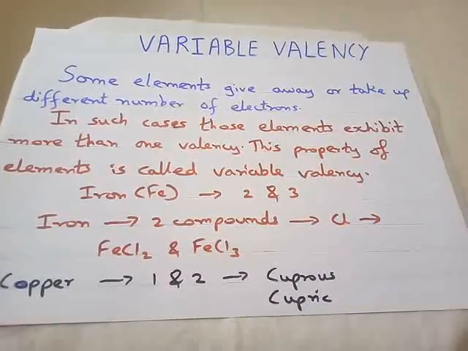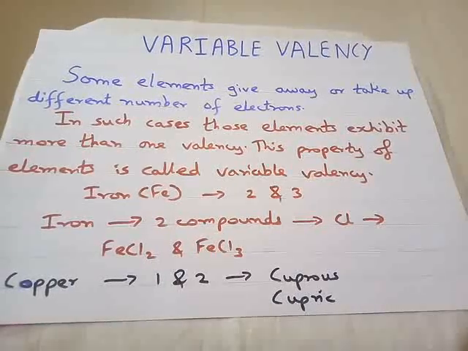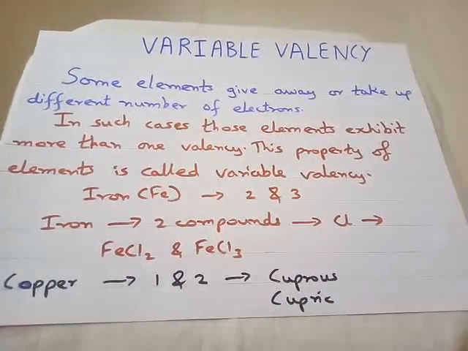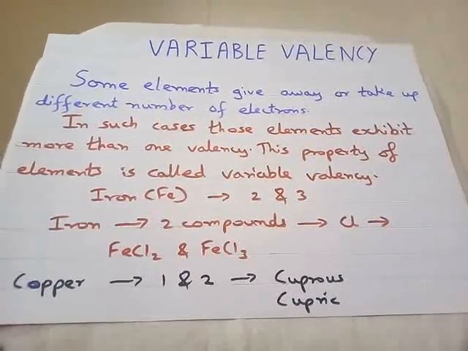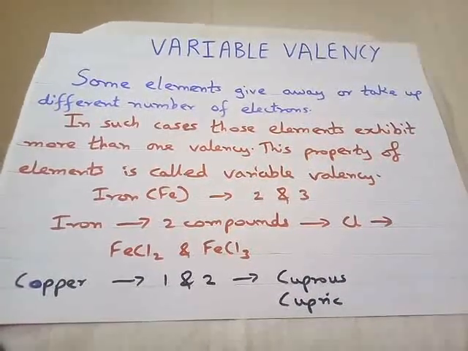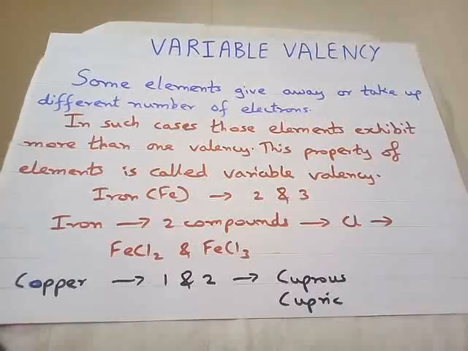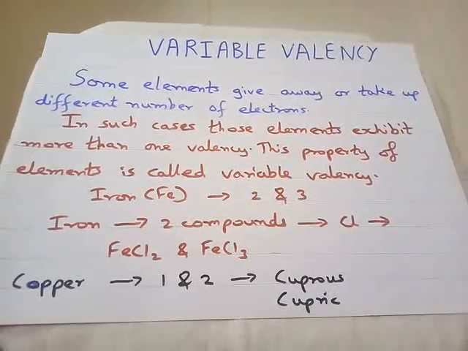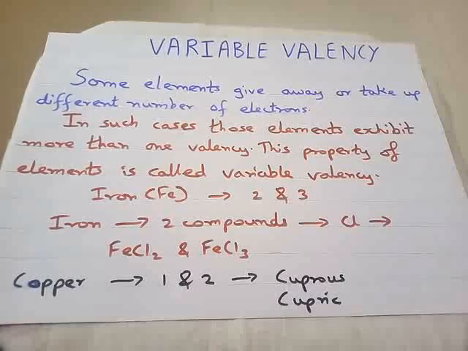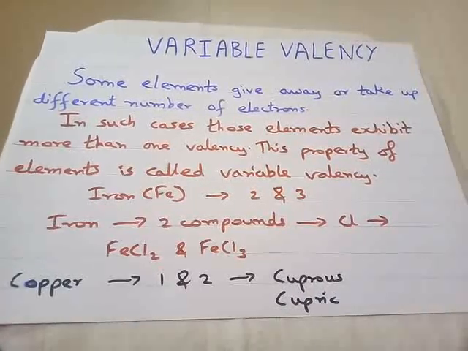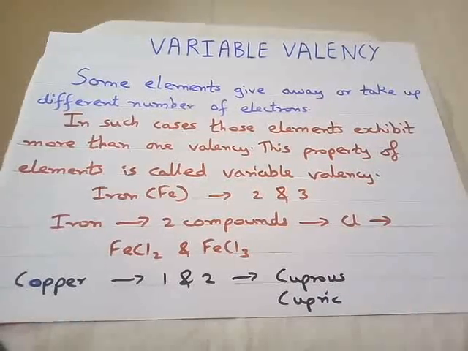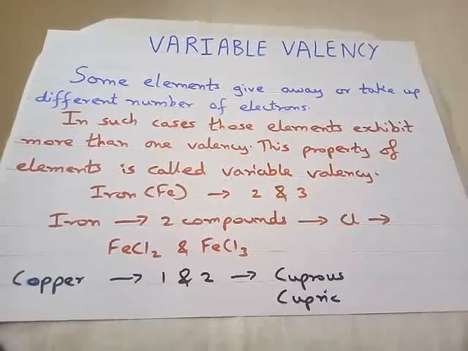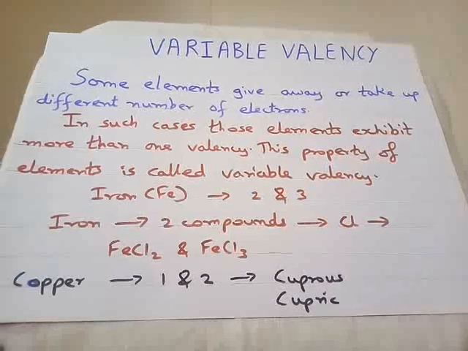Now, one homework for you: take down one question. You have to search from the net. The question is, find out some more elements which have variable valency. Two to three elements you have to find from the net which have variable valency.